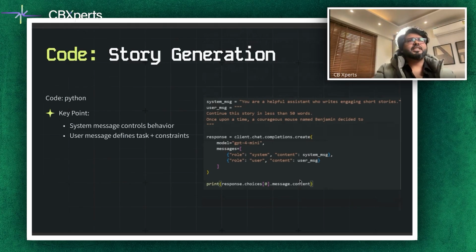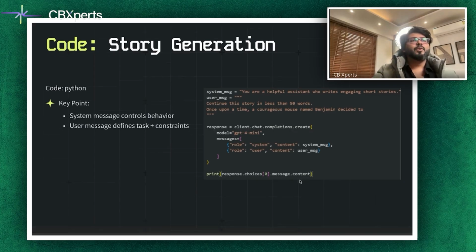generation. So the system message controls the AI's behavior, setting the tone and point of view, while the user message defines the task and constraints. Important to understand. For instance, if the system message says you are a Hindi science fiction writer and the user asks for a story about interstellar travel in the year 3030, the output will reflect that creative voice. So remember, the system message is the director giving instructions and the user message is like the script itself. So it's important to know and understand this concept.